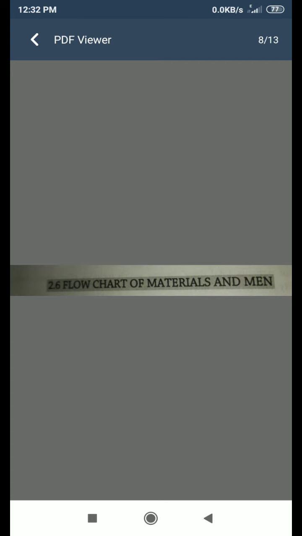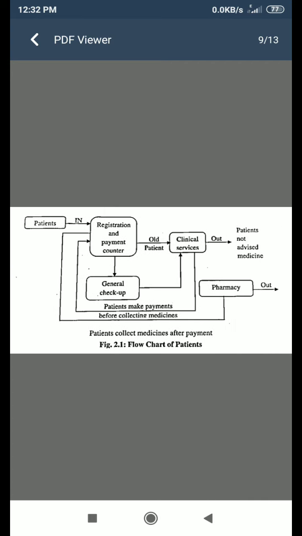Then, the flow chart of the materials and men. Let us consider the users of the pharmacy. The flow of the outpatient in the hospital generally has the following three stages: registration, general checkup counter, and dispensary or pharmacy.